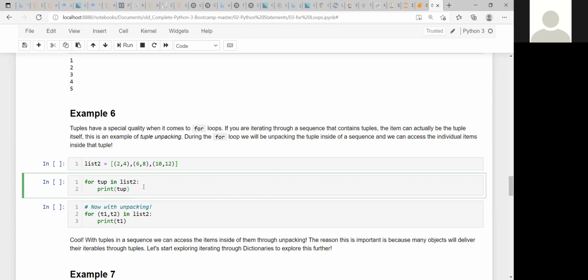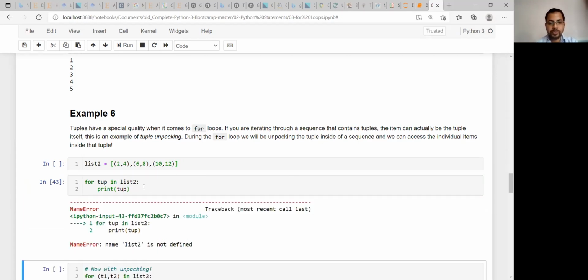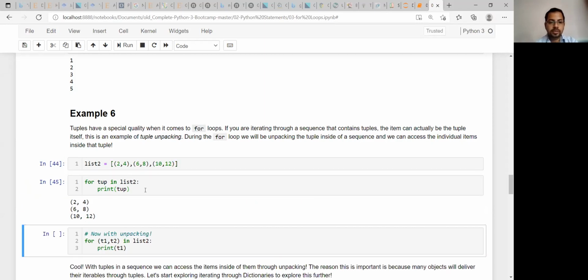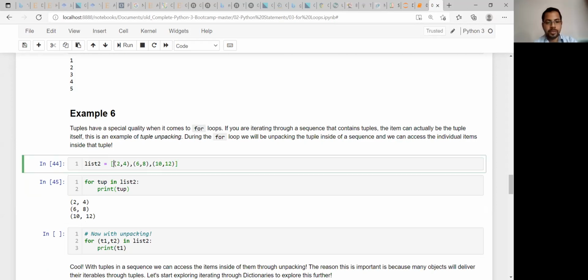Right. Third line 10, 12. Right. So every time it will take one tuple and that will be printed. Exactly this tuple is printed, then the next tuple, then the third tuple.